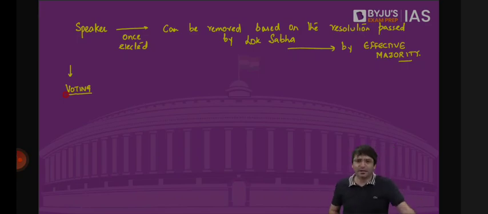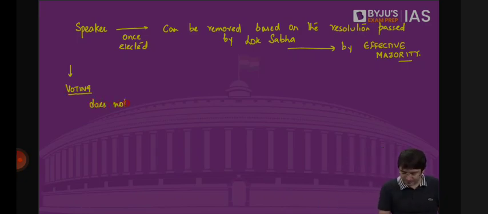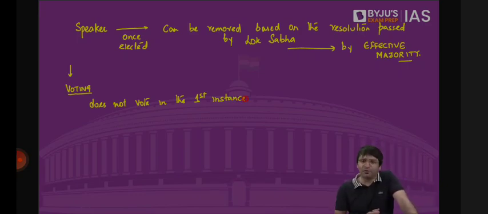There are 250 MPs who are against. That means on this bill, we have a tie. Normally, I don't vote in the first instance. That means when this bill is taken up for debate, I ask all the MPs to speak on this bill.